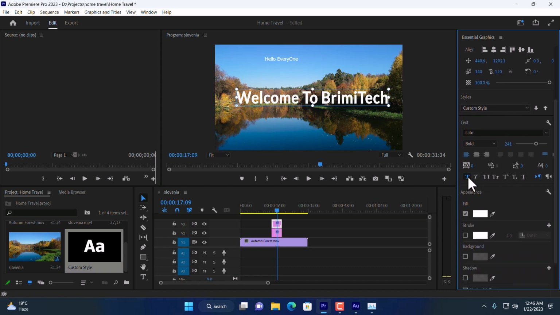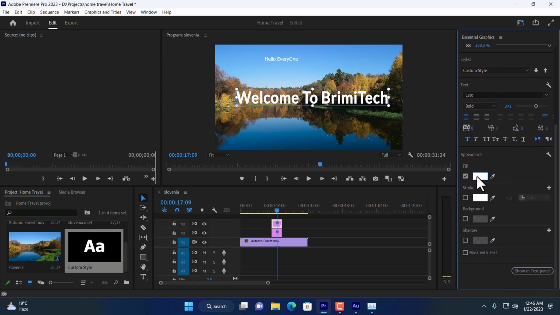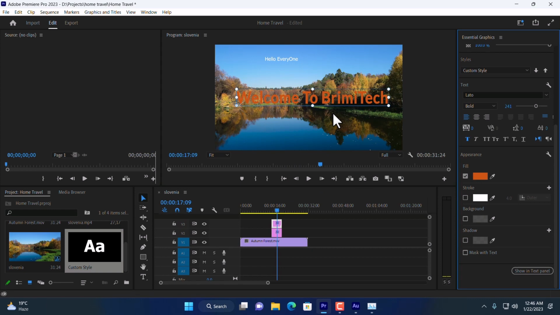And here goes some other options. You can make it extra bold. And an important thing is appearance. You can change the color. So I'm going to click over here and here goes the color. I'm going to make it a bit orange. Here it is, but it doesn't look good. Okay, it will look good.